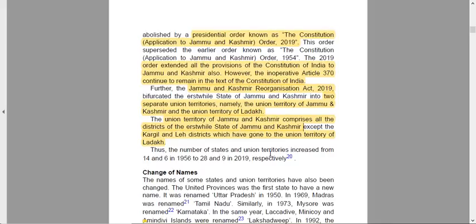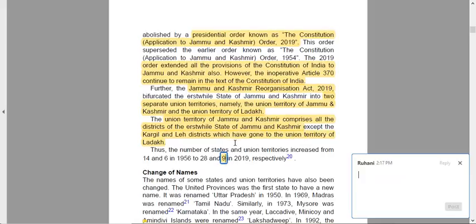Thus, the number of states and union territories have increased from 14 to 28 and from 6 to 8. Now, this has come down to 8 because Dadra and Nagar Haveli merged with Daman and Diu.